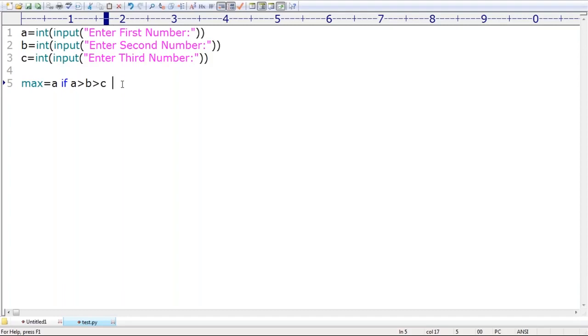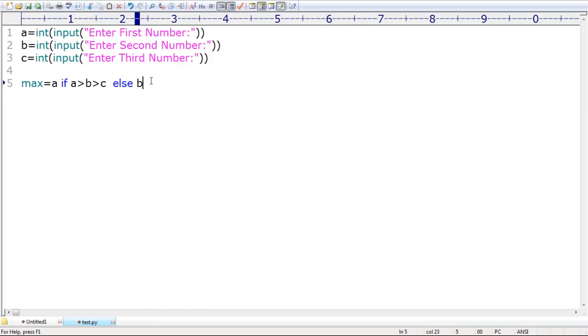A if that condition, else B, else. Sir, this condition is not satisfied. This condition not satisfied means A is not the bigger value. Then obviously the bigger value should be either B or C. Either B or C. Correct, right?